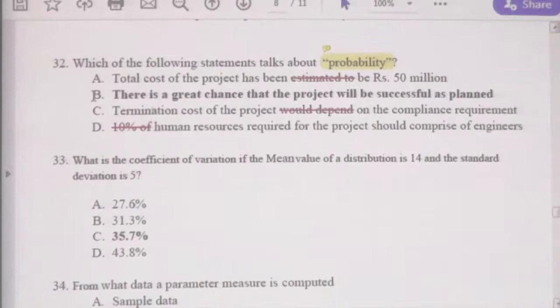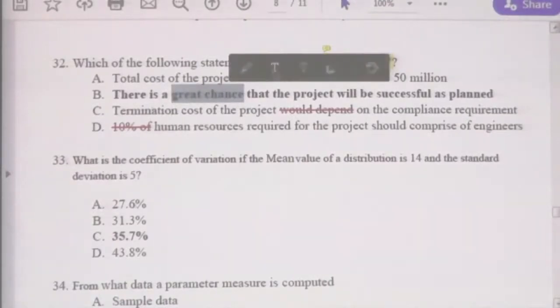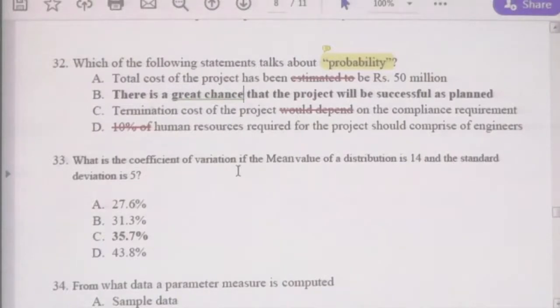Therefore, the answer is B. There is a great chance that the project will be successful. Look at the words: it talks about the probability, the chance of occurrence. You need to understand this properly. Probability is not an estimate of the future.